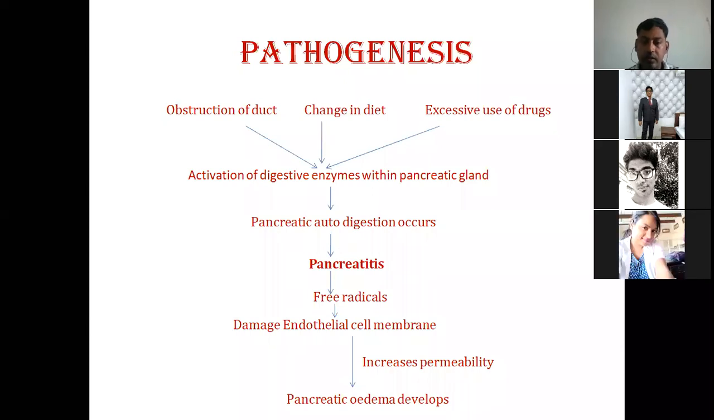The endothelial membrane part. Yes, it is like this: pancreatitis has occurred because the digestive enzymes are digesting the pancreatic cells itself. So to prevent that damage, there will be inflammation. Once inflammation is there, this is a natural phenomenon. Whenever there is inflammation, free radicals are released.